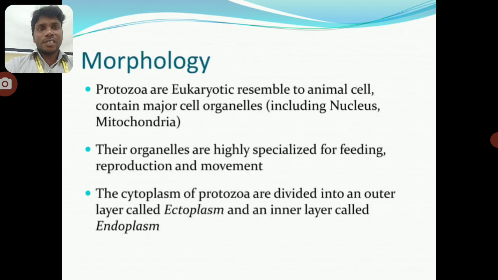The morphological structure of protozoa. The protozoa are eukaryotic, resembling animal cells, and contain the major cell organelles, including the nucleus and mitochondria. There are cell organelles highly specialized for feeding, reproduction, and movement. The cytoplasm of protozoa is divided into an outer layer called ectoplasm and an inner layer called endoplasm.